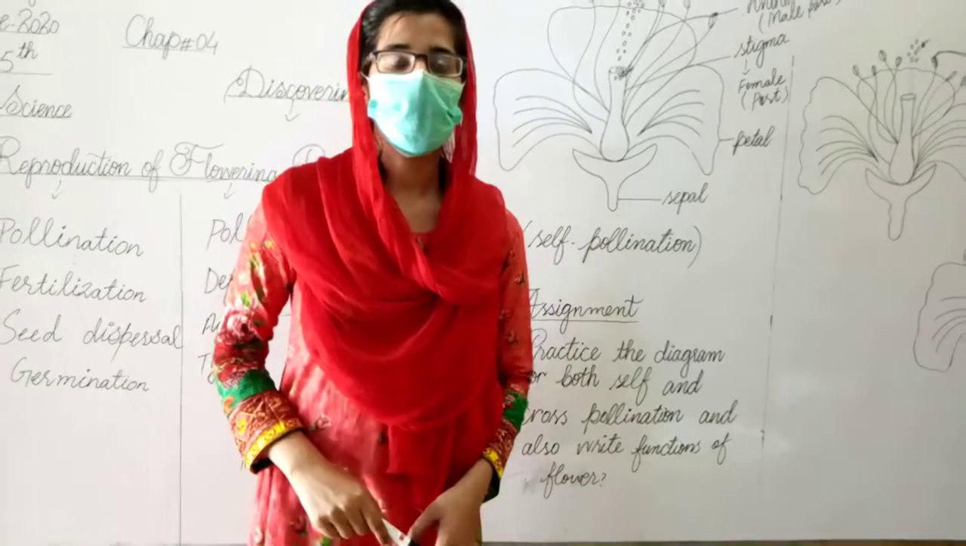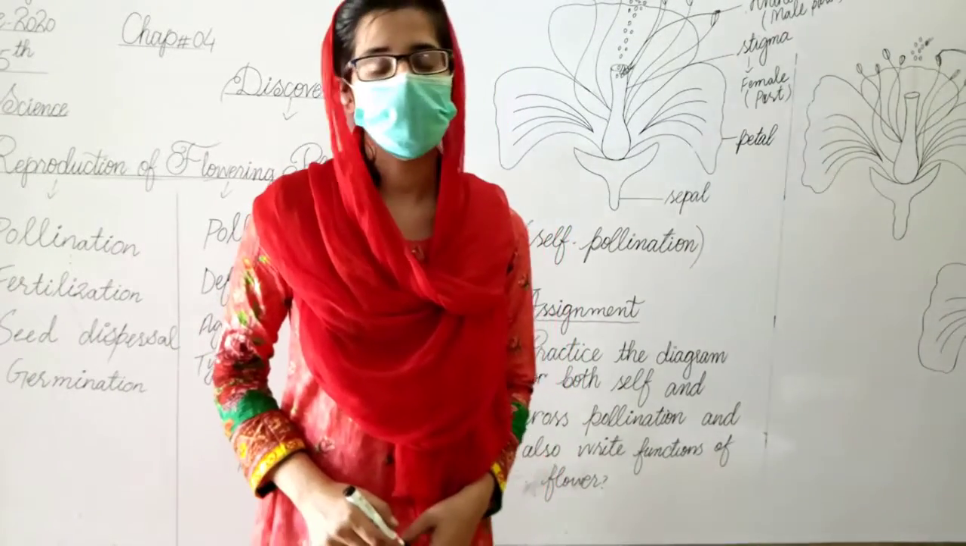Next, your assignment: practice a diagram for both self and cross pollination, and also write the function of the flower.